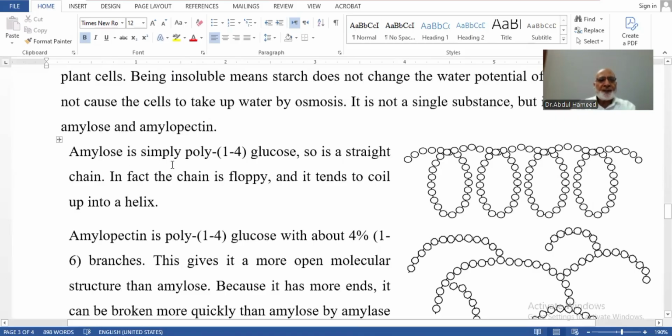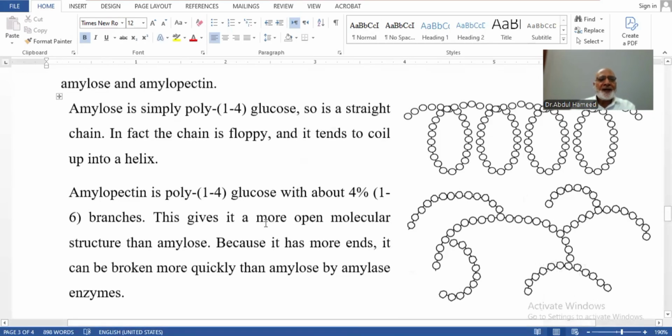Amylose is simple poly 1,4 glucose, a straight chain, though the chain can be coiled. Amylopectin is also 1,4 glucose, but out of the total glucose units about 4% have 1,6 branches.